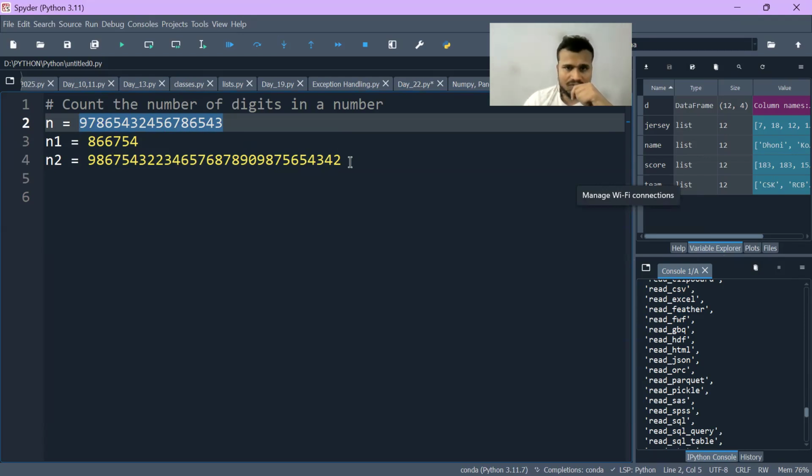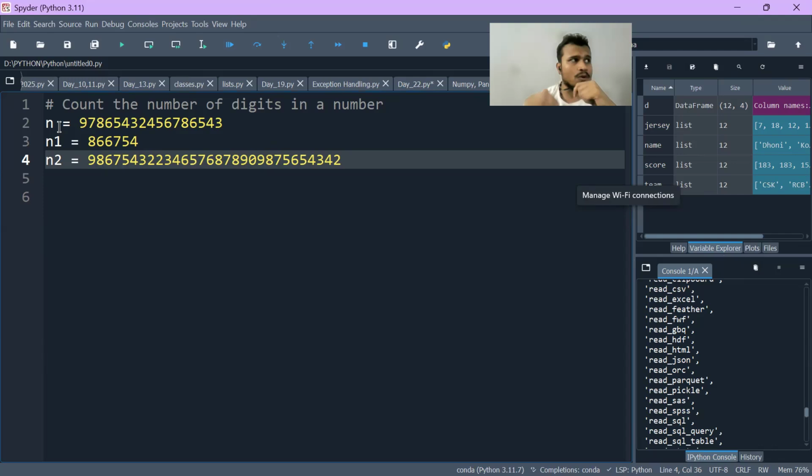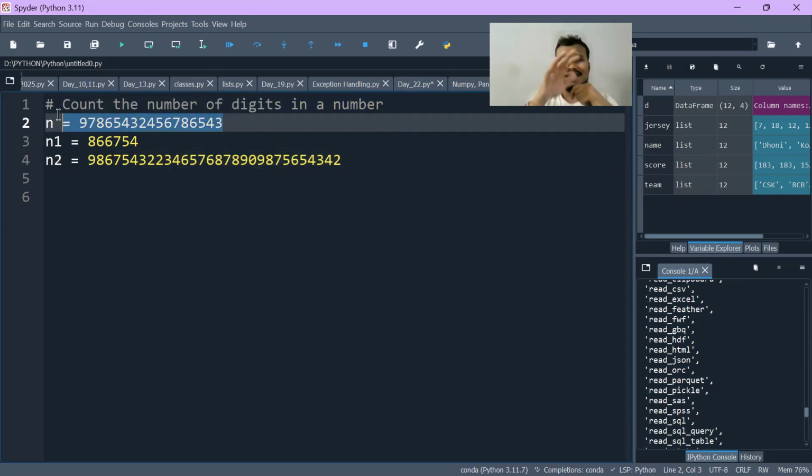Okay, so I hope you guys have understood the example where we can use the while loop. And it's not particularly that you have to use the while loop only for counting the number of digits. I have just mentioned one scenario. There can be many scenarios where you will come to a situation where you don't know the number of iterations that the loop should go. In that particular scenario, always use a while loop.